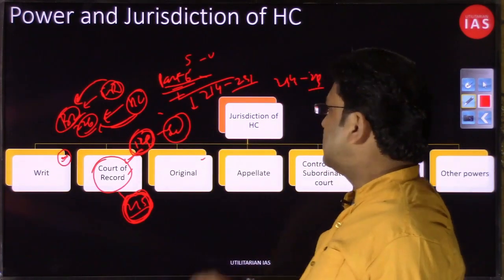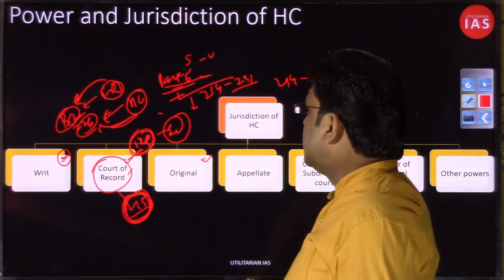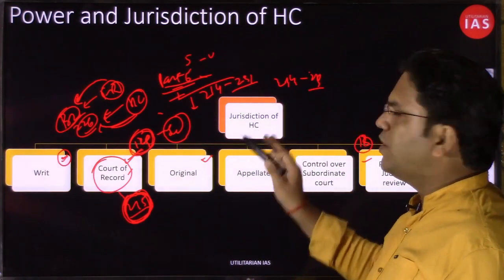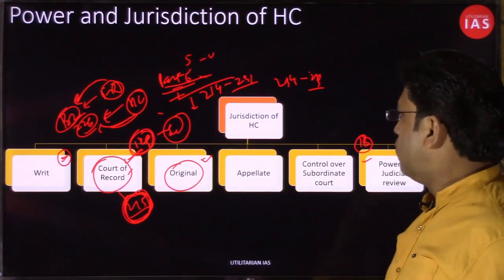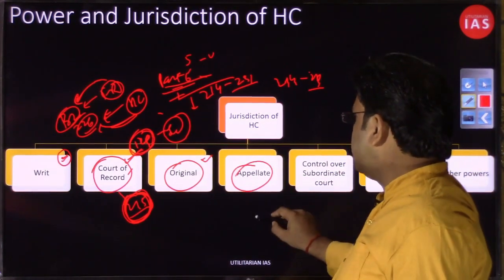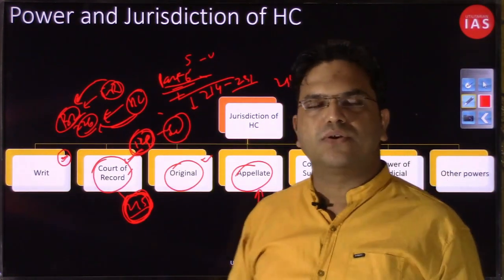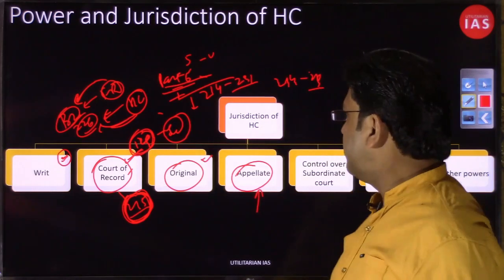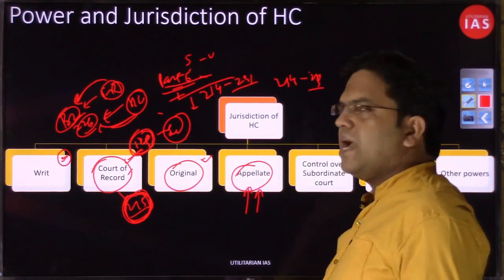As far as the other powers and jurisdiction are concerned, we'll see what nature of cases the High Court can entertain under its original jurisdiction. And what is the appellate jurisdiction, meaning the cases that come to the High Court after having been entertained by a subordinate court or district court. That falls under appellate jurisdiction.